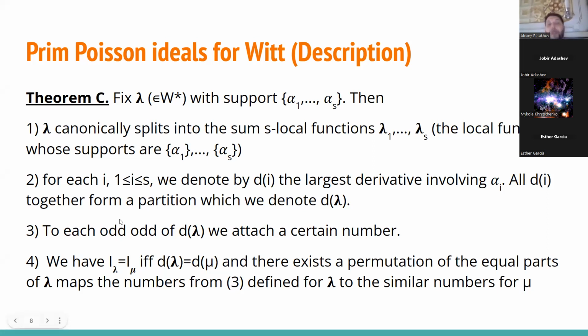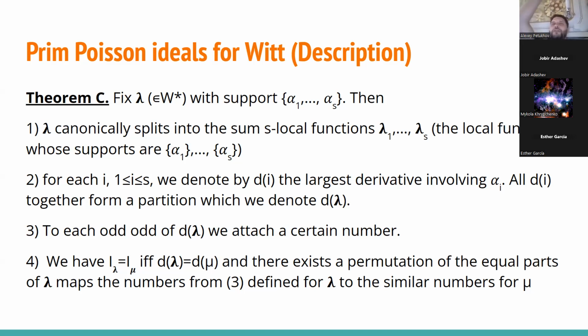And then, now when we have all these gadgets with partitions, numbers attached to partitions, and so on, we're ready to explain when two primitive ideals are the same. And that is, I lambda would be equal to I mu if the respective partitions are the same, and there exists the permutation of equal parts. Say just if we have some parts of size 3 for lambda and mu,